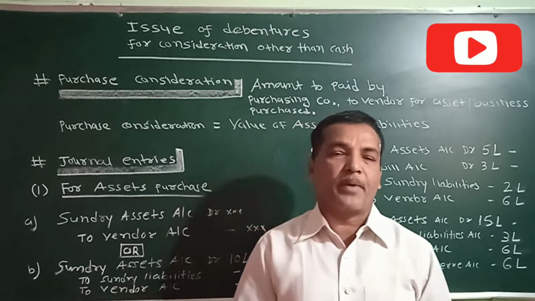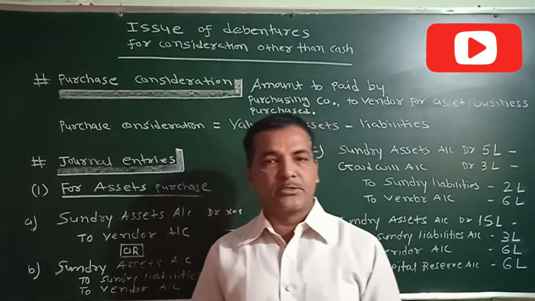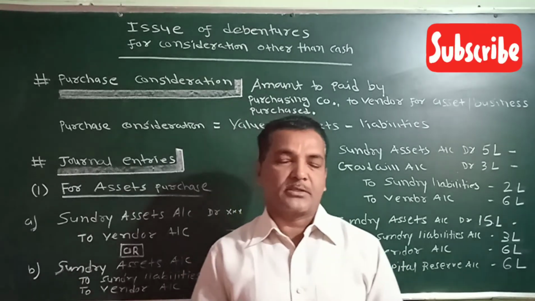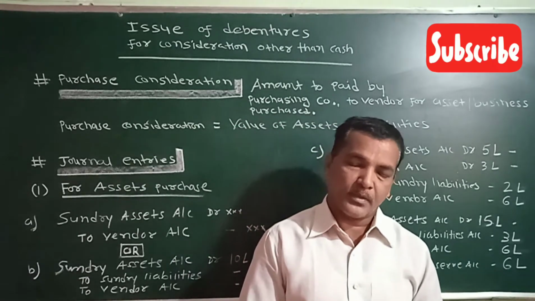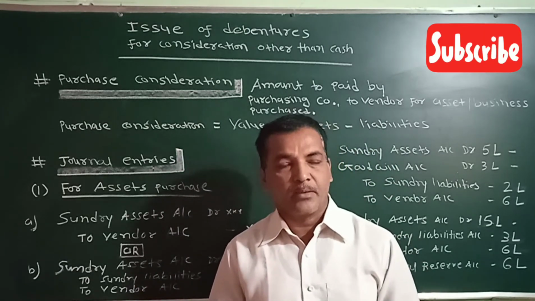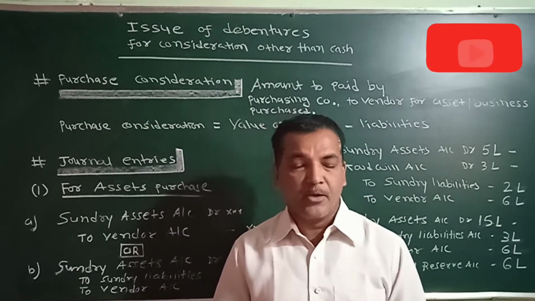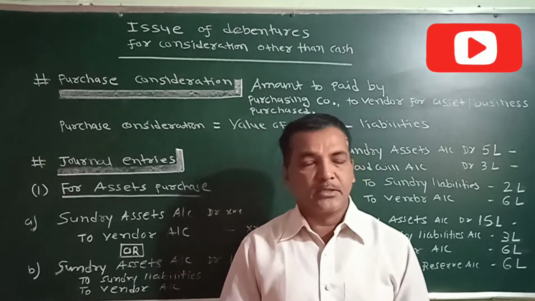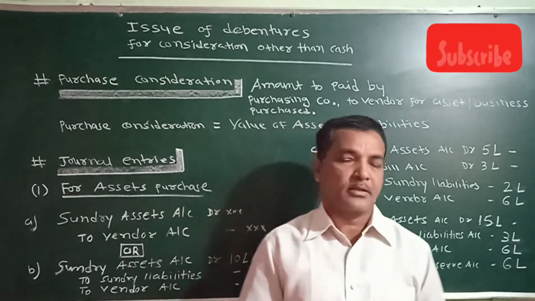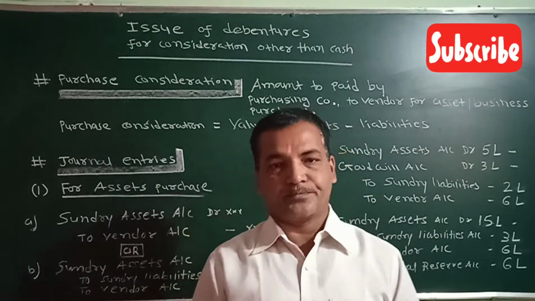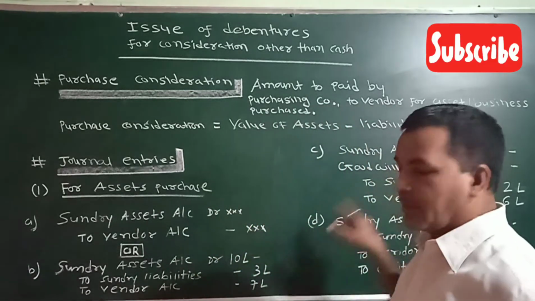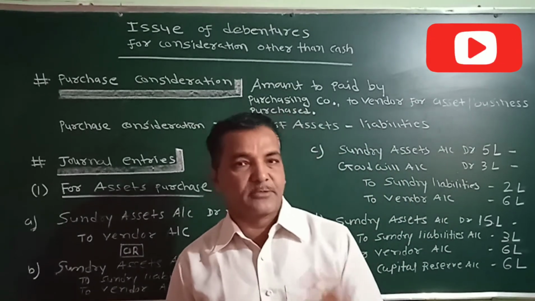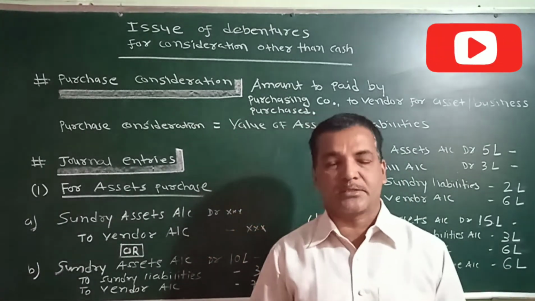After that, you have to pass a journal entry for the issue of debentures to this vendor. We have purchased assets. Now we are making payment by way of issuing our own debentures. So in that case, what will be the entry, that we are going to learn now? Any one entry will come out of these 4 entries, as per the given information in the exercise.